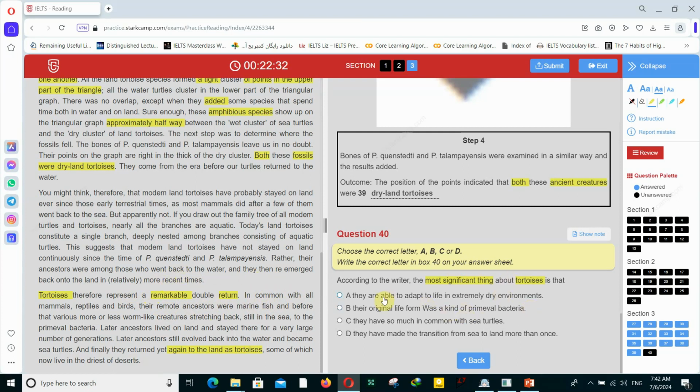Maybe these are just right, but these are not the remarkable or most significant thing about the return. They made the transition from sea to land more than once. Here it says they have returned and then returned back. So answer D is the right answer for this question.